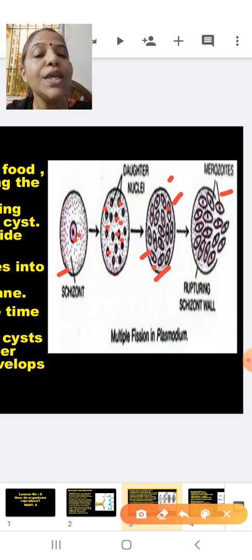I repeat. Here you can see it is a unicellular organism. This is a stage in the life of Plasmodium. Here you can see this is the nucleus. You can see the nucleus dividing to form many nuclei. To provide protection to these nuclei, it will develop a protective covering around itself which is called a cyst, because I mentioned to you that the condition is unfavorable.